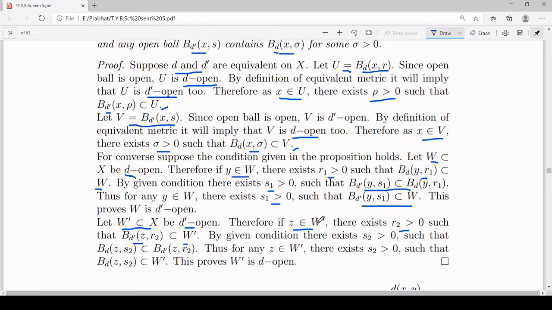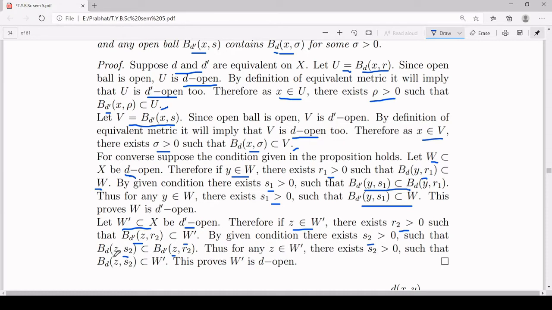So by definition of open set, there exists a positive real number R2 such that the open ball centered at Z of radius R2 with respect to the metric D dash lies totally inside W dash. Now, by the given condition of our proposition, there exists a positive real number S2 greater than 0 such that B_D(Z, S2) is a subset of B_D'(Z, R2). That means any open ball centered at Z with respect to the metric D dash will contain an open ball centered at Z only, but with respect to the metric D. So that condition we have used.